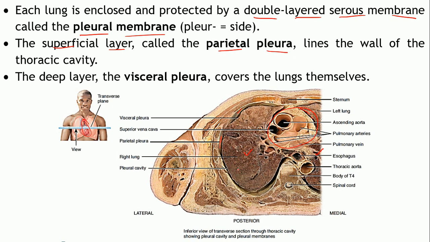And the deeper layer, which is actually in contact with your lung and covers the lung, is known as the visceral pleura. Okay, so the visceral pleura is actually in contact with the lungs. So that's your parietal pleura and that's your visceral pleura.